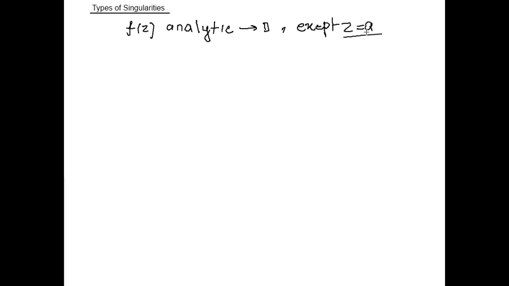Means only at this point it is not analytic, means z equal to a is the singular point, and this is the isolated singularity. This is an isolated singularity because no other singular points are found inside this domain D. So only z equal to a exists inside domain D. So z equal to a is called an isolated singular point.